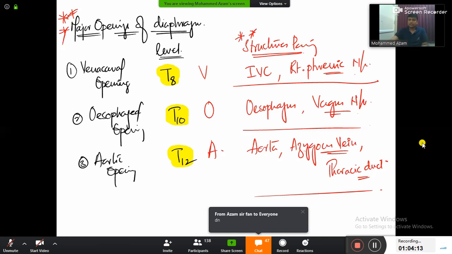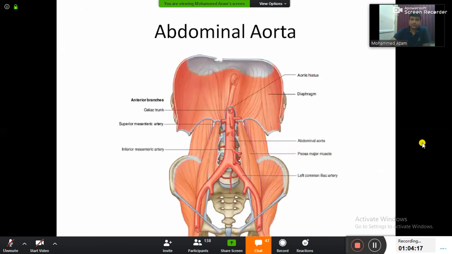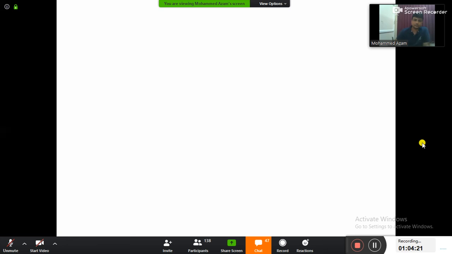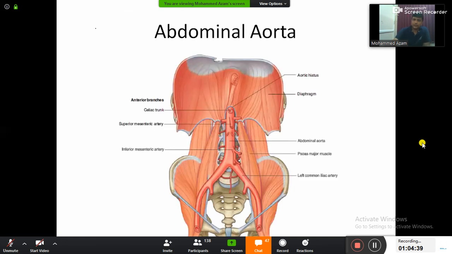Now once you are done with this topic here, sir, now let's start. We are done with the stomach, we are done with the diaphragm. Let's start with the abdominal aorta. In abdominal aorta, first of all, you have to remember the extent of the abdominal aorta. Abdominal aorta, where does it extend from and to? Just now we have seen, where is the aortic opening?